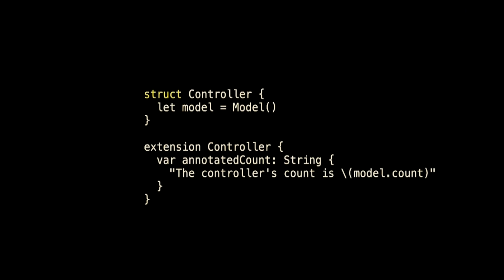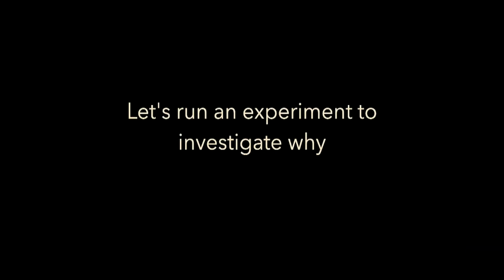So my view doesn't know anything about model. My view knows about controller. Controller is just this ordinary struct holding a let. There's nothing in here that's observable except model.count. Model is observable. Model.count, I'm getting my updates all the way from model to my view. So let's run an experiment to investigate why.